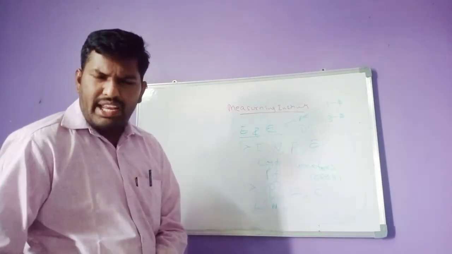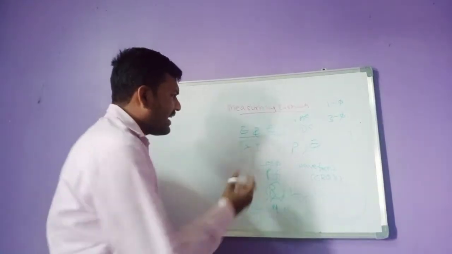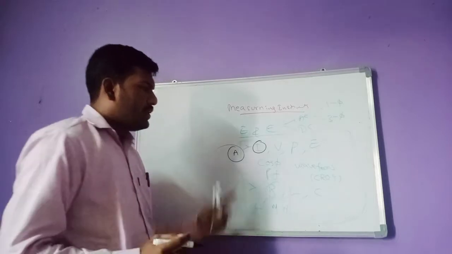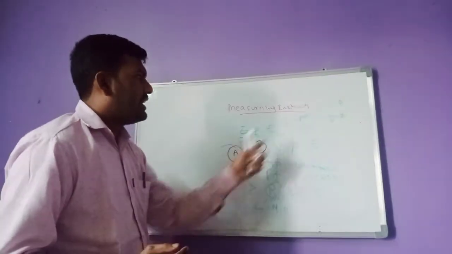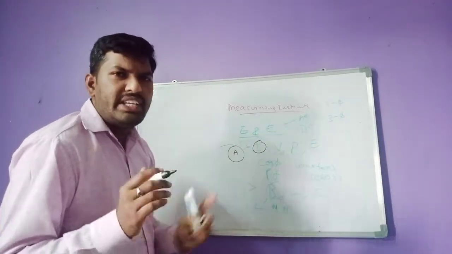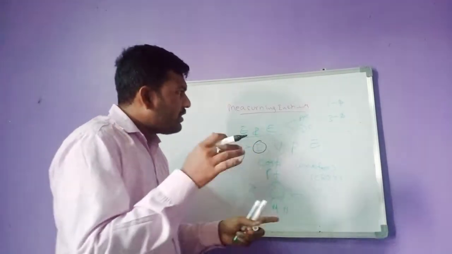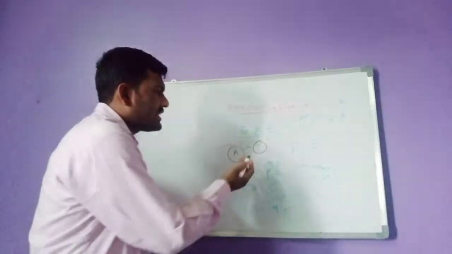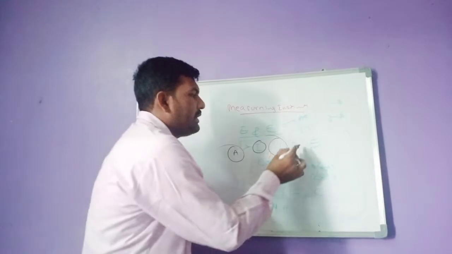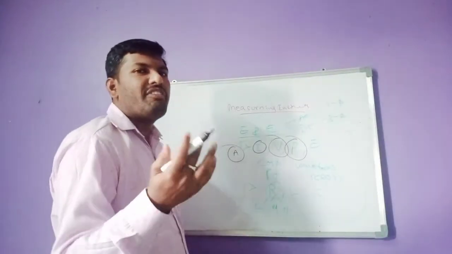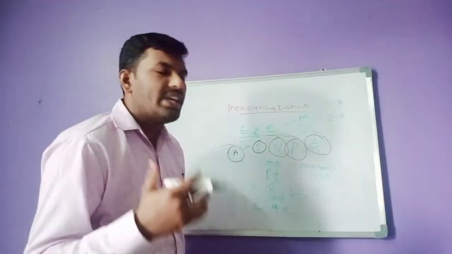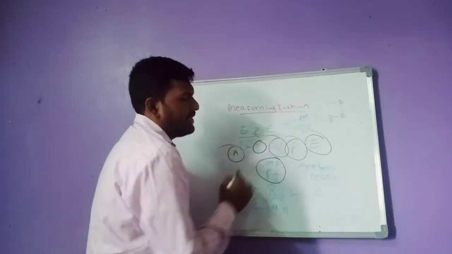To measure current, we use an ammeter. These ammeters are of two types, AC type or DC type: only AC measurement ammeters, only DC measurement ammeters, or ammeters for both AC and DC measurement. To measure the voltage, you use the voltmeter. To measure the power, you use the wattmeter. To measure the energy, you use the energy meter, and a power factor meter for power factor.